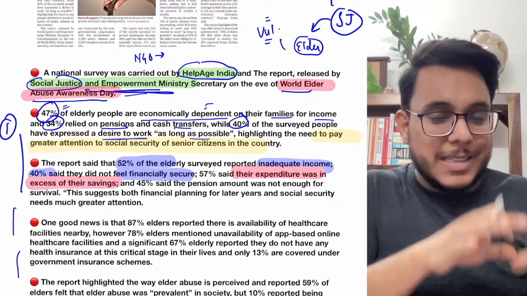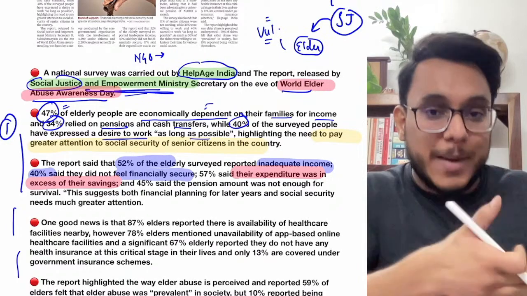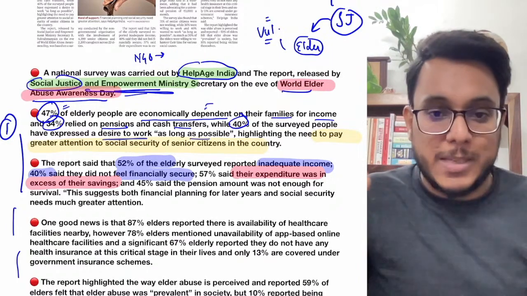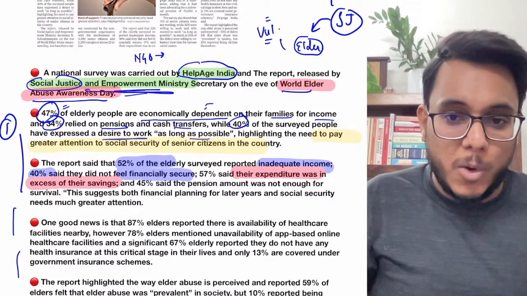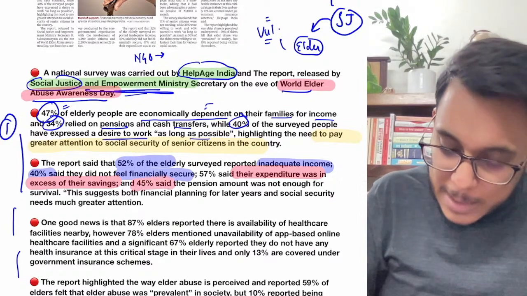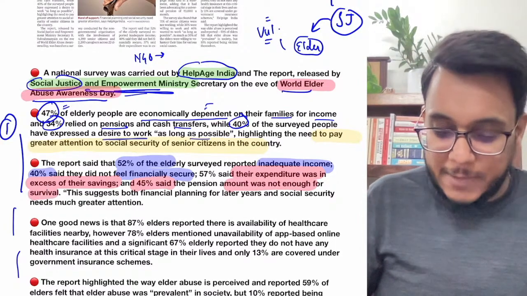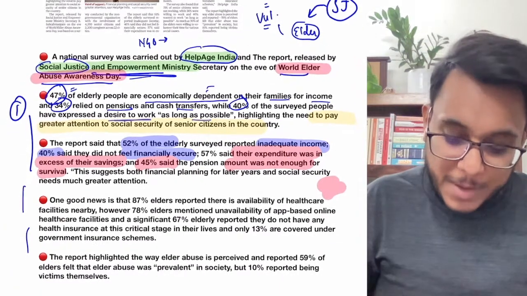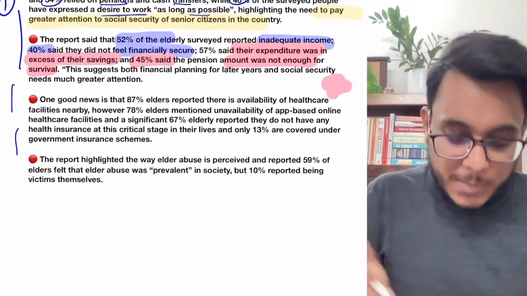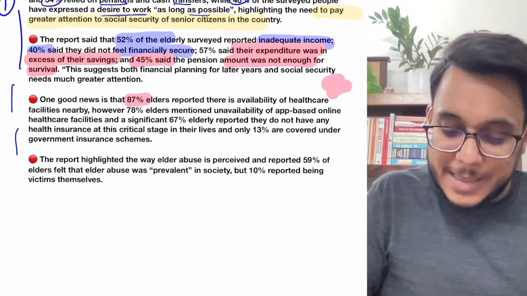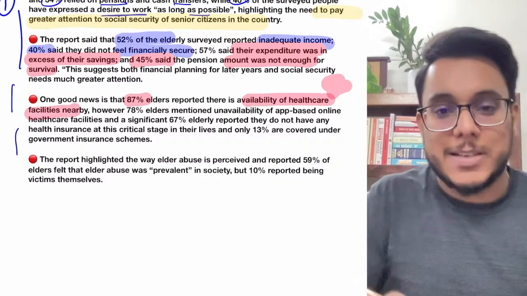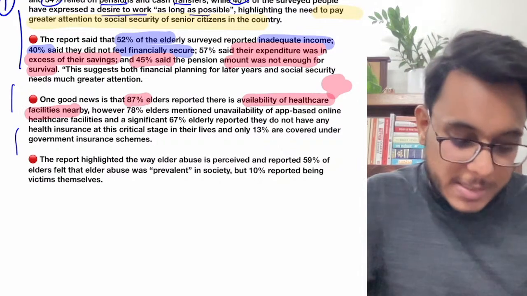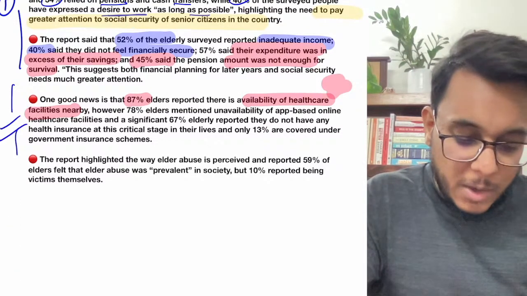Even the people who had savings, their current expenditure means their savings will not be sufficient to cover them. Okay, 45% of people said that the pension amount was not enough for their survival. So again, what it shows is the economic vulnerability of the elders in India. There are certain good things also. 87% of elderly people say that there is availability of good healthcare facilities nearby. So healthcare facilities have improved, they are good.